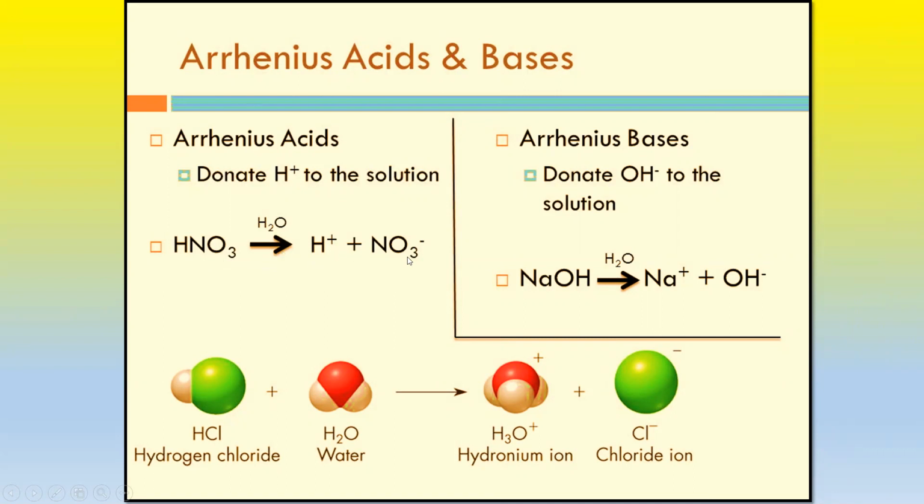and nitrate ion. Whereas sodium hydroxide, aqueous solution of sodium hydroxide, that means sodium hydroxide dissolved in water, gives sodium ion plus hydroxide ion. Whereas here you can see when hydrogen chloride is getting dissolved in water, the hydrogen ion produced from the HCl gets combined with the water molecules and results in hydronium ion and chloride ion.